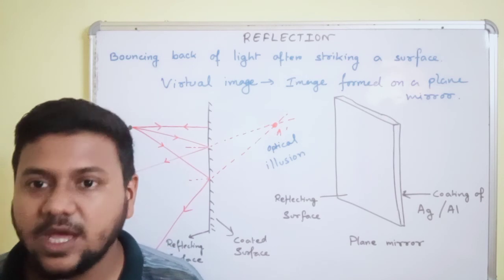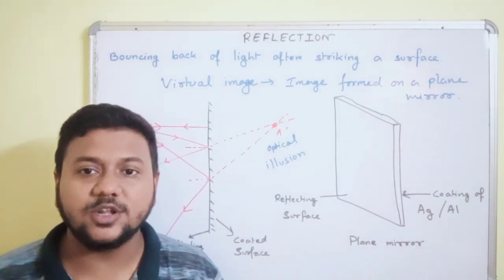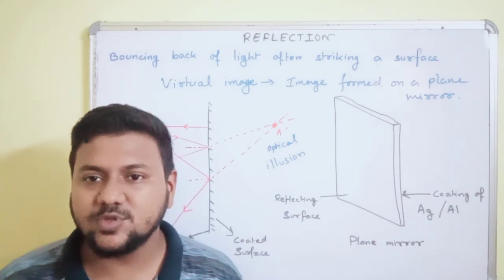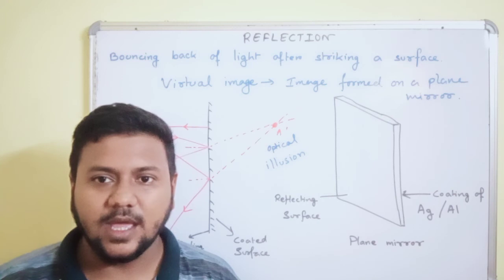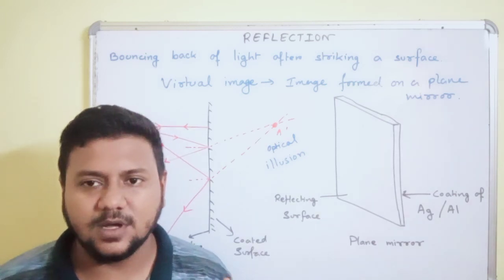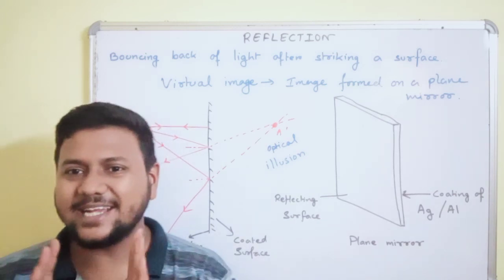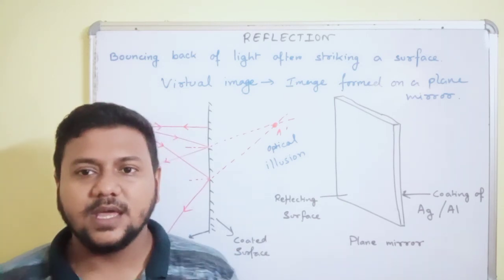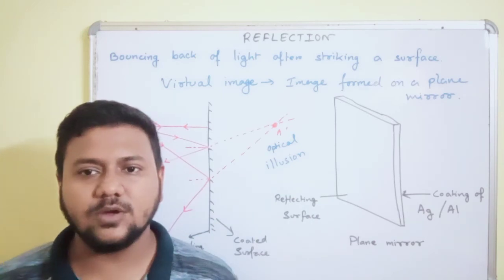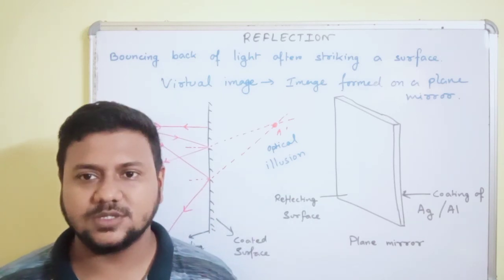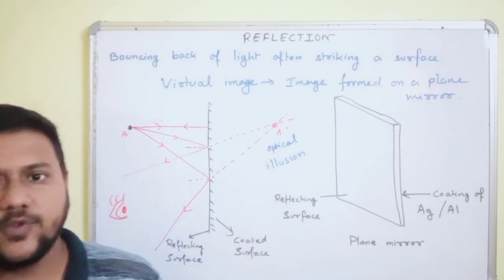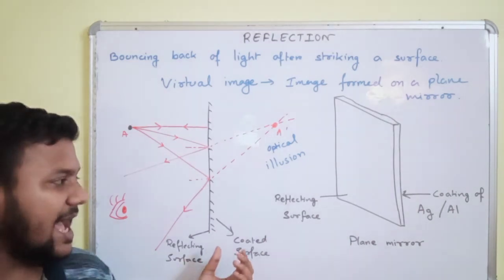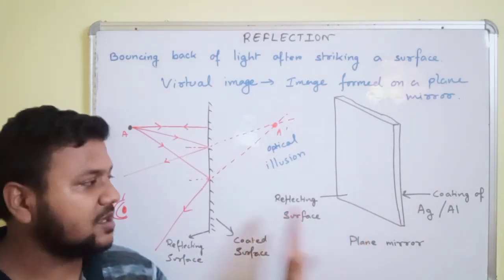Moreover, you will also be aware of a particular image which is called a real image. Real images are obtained on a screen. Sometimes when you see a projector at your school or in a cinema hall, you will see light rays coming out of the projector and hitting a screen. Okay, so that image that is obtained on a screen is called a real image.